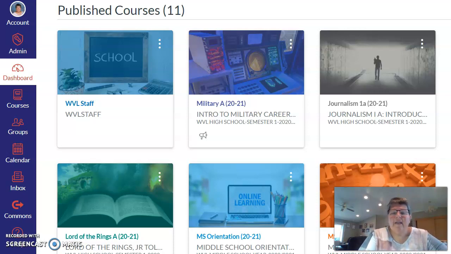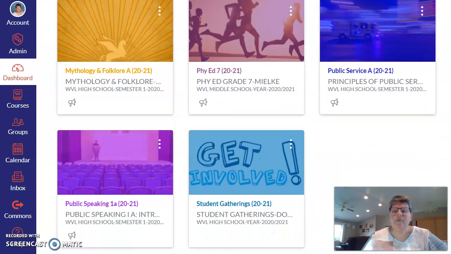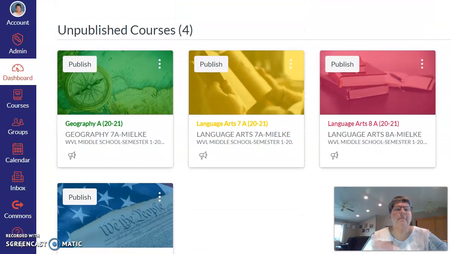So when you log into Canvas, you're going to arrive at your dashboard, which is exactly where I am right here. And you're going to choose whatever course it happens to be that you want to work in. Now, I have a lot more courses than what you're going to have because I'm an instructor. Along with doing language arts and social studies for 7th and 8th graders, I also have a few high school electives that I work with high schoolers on, and that's what you see here. I'm going to scroll down though to my middle school courses, and I have not yet published those. I will take care of that later today after I have this video ready to go and have it uploaded.